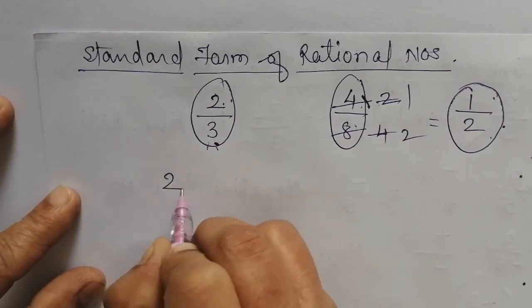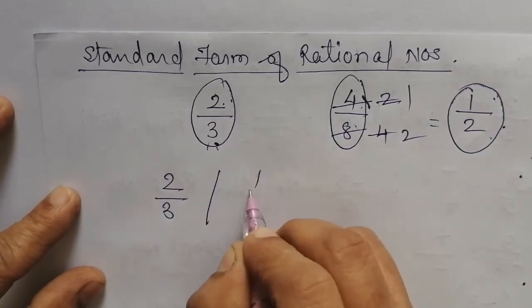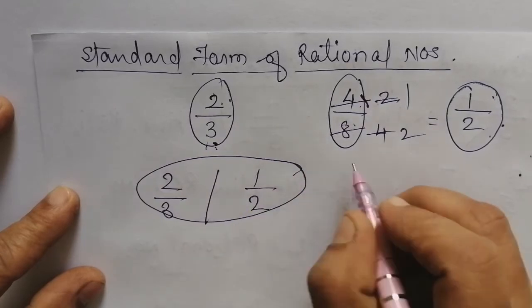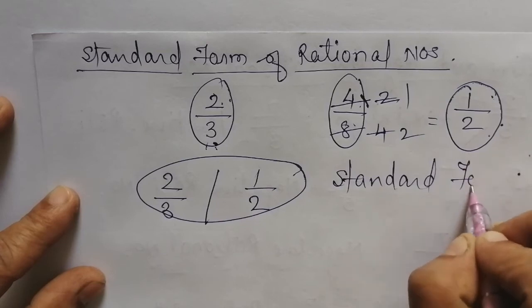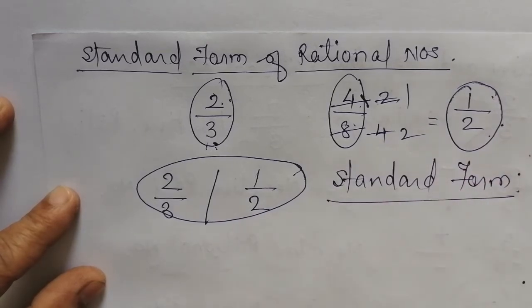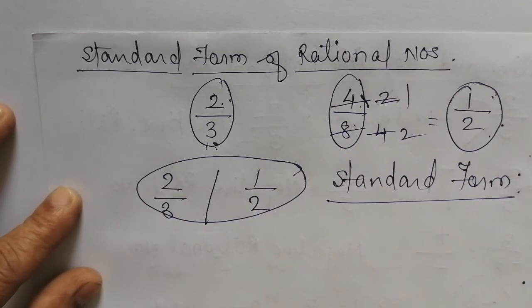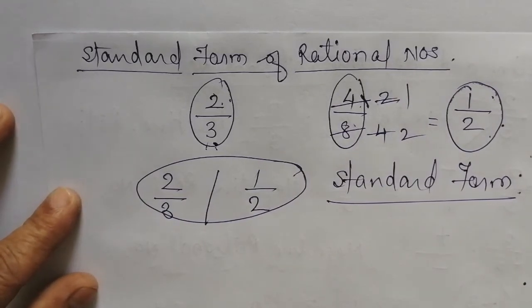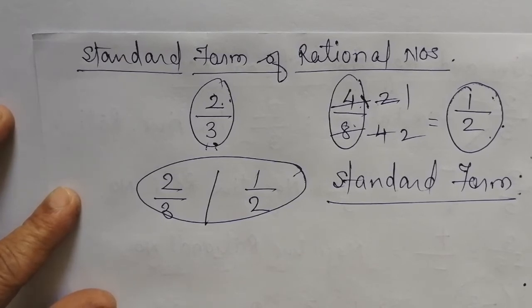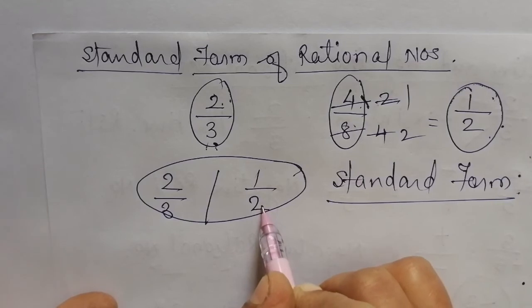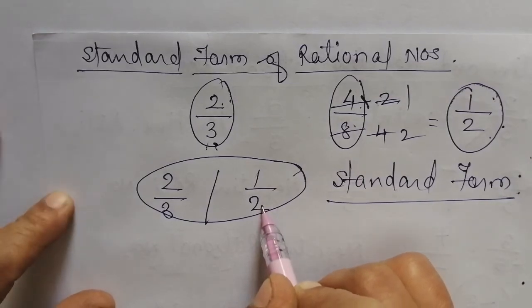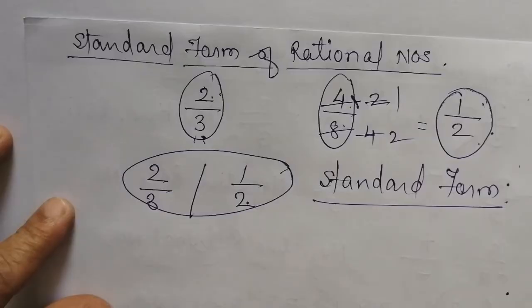That's why 2 by 3 or 1 by 2 are called the standard form of the rational number, because they cannot be further simplified. They have 1 as the common factor in the numerator and denominator, and that's why these are said to be the standard form of a rational number.